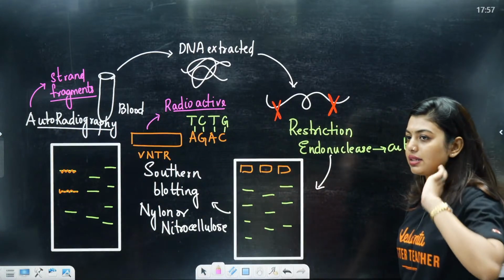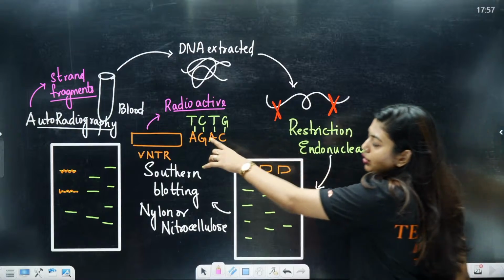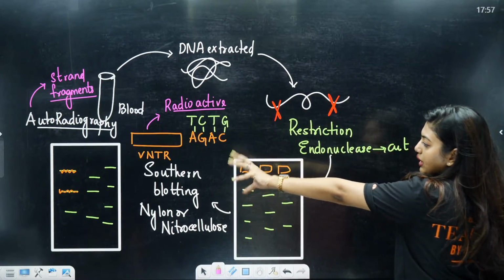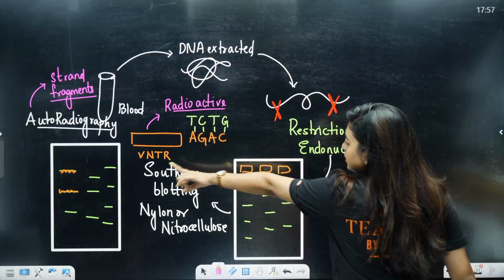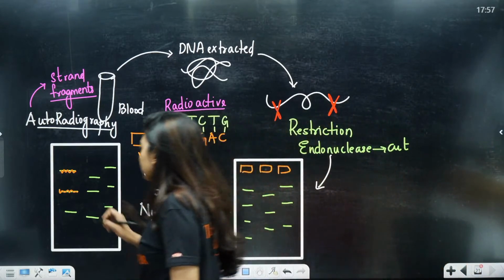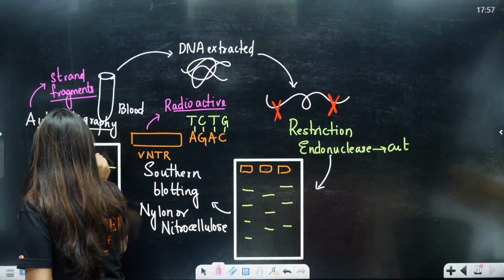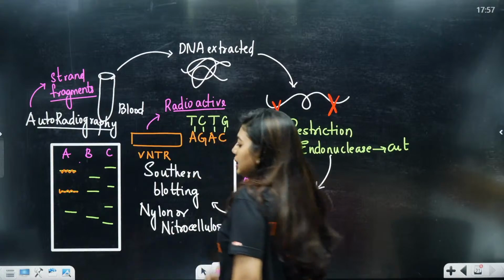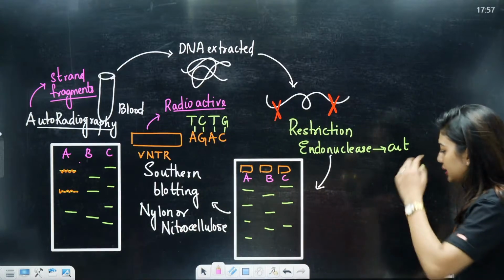Under autoradiography, you will be able to see where the VNTR probe has gone and aligned. So I know the repeating sequence, so I will know that this person is the criminal. Clear? Done and dusted.